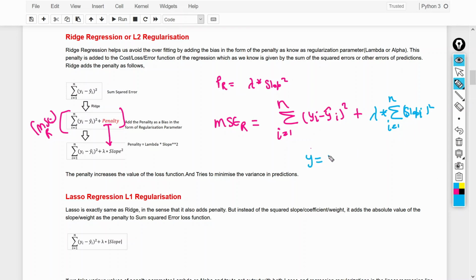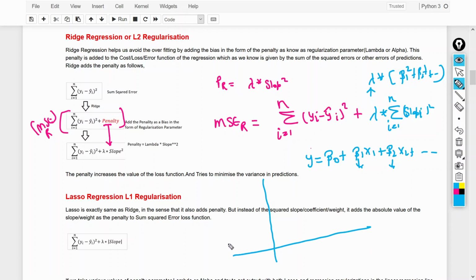As we know, the equation of the linear regression is beta naught plus beta 1 x1 plus beta 2 x2 and so on for multiple linear regression. So this slope is this particular coefficient, beta 1, beta 2. So this equation would be like this: lambda multiplied by beta 1 square plus beta 2 square and so on. So now the question comes, what is this particular lambda? Lambda is your regularization parameter. By using this regularization parameter, we can change the slope of the variables.